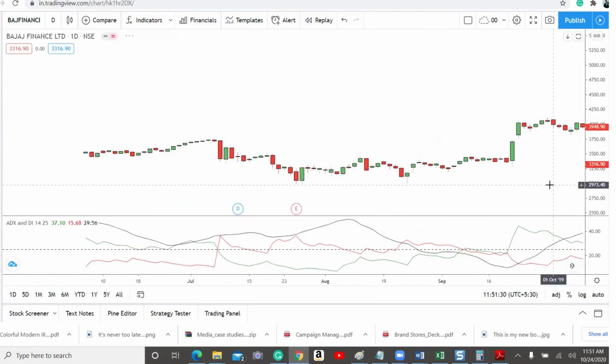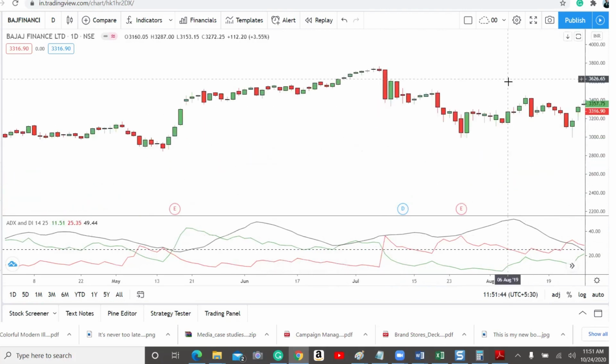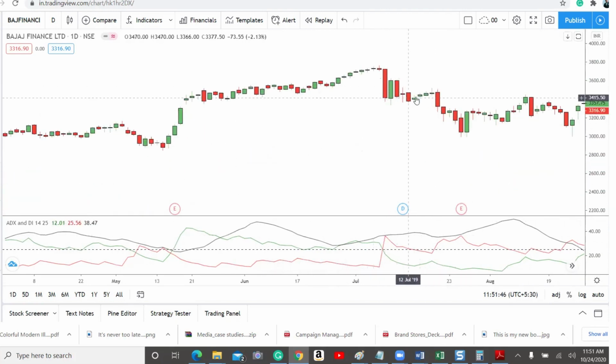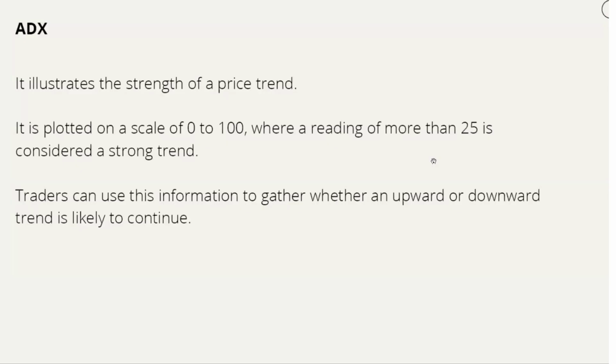You can see somewhere here, for example, here also, the red DI line went above the green DI line. This indicates a stronger downtrend, and the ADX line is anyway above 25. So this indicates a stronger downtrend. One can use the ADX indicator like this.